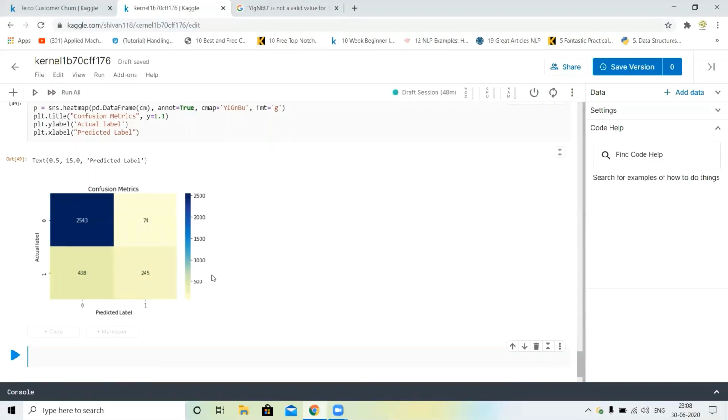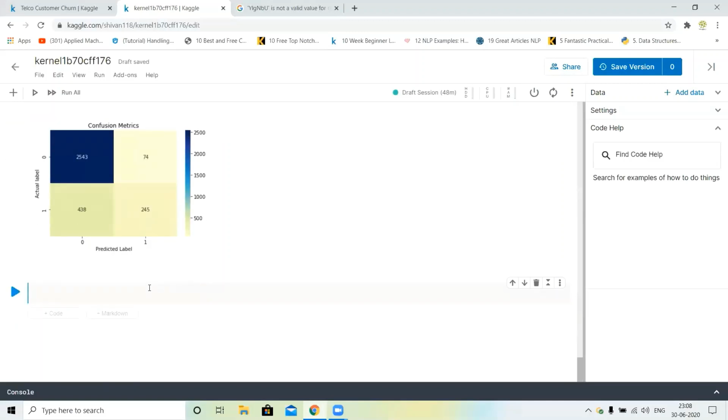Okay, next we will plot the classification report. So classification report from sklearn dot metrics import classification report.